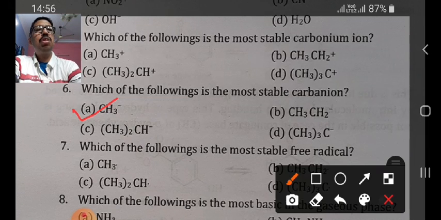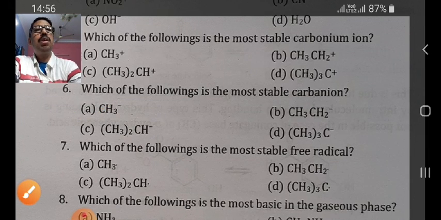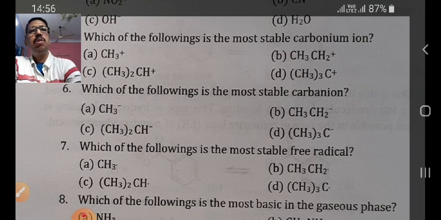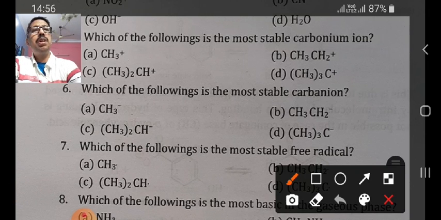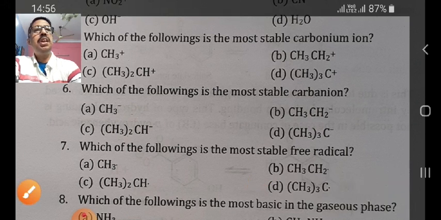Now next question: which of the following is the most stable free radical? As we know that the higher the degree, the more the stability of the free radical increases, and a 3 degree free radical will be more stable, which means option number D will be correct because in D it is tert-butyl free radical.